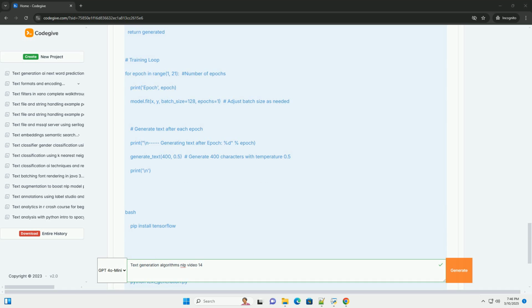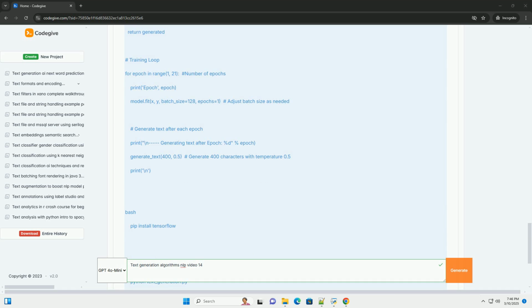Encoder-decoder structure: transformers typically have an encoder and a decoder. The encoder processes the input sequence, and the decoder generates the output sequence. Advantages: transformers are highly parallelizable, allowing for faster training, and they can capture long-range dependencies more effectively than RNNs. Pre-trained models: many pre-trained transformer models, for example BERT, GPT, T5, are available. These models have been trained on massive datasets and can be fine-tuned for specific text generation tasks.